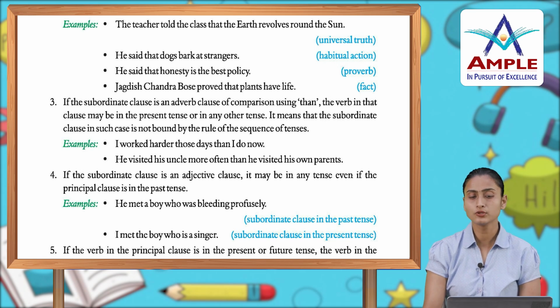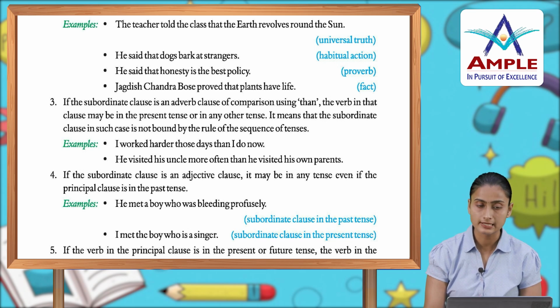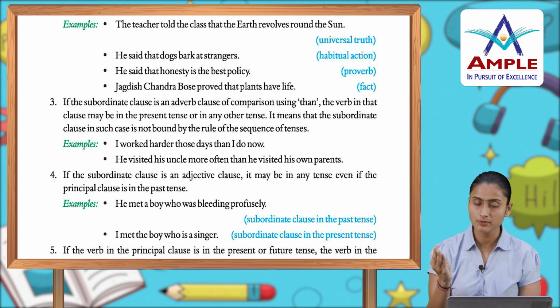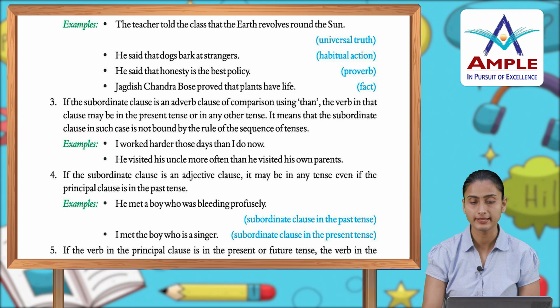Examples: I worked harder those days than I do now. He visited his uncle more often than he visited his own parents. If the subordinate clause is an adjective clause, it may be in any tense even if the principal clause is in the past tense. अब अगर आपका subordinate clause adjective clause है तो आपका subordinate clause past tense में भी होगा तो भी कोई फर्क नहीं पड़ेगा.